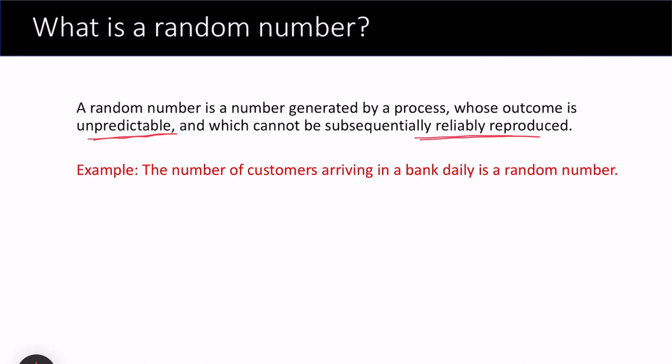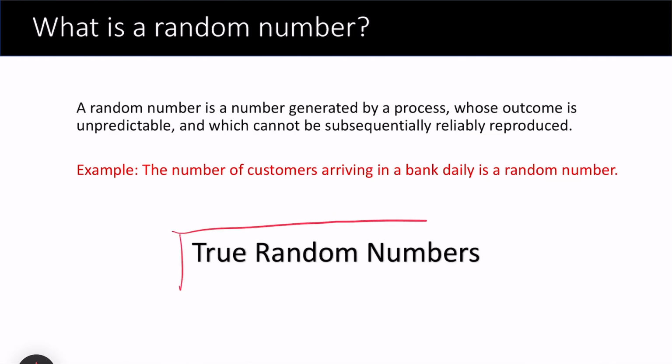For example, the number of customers arriving in a bank daily is a random number. In a practical situation, we do not know how many customers will arrive in a bank. In another example, suppose we want to understand the traffic flow on a particular road. For that, we can have a simulation on our computer, and to do that numerical computation, we require random numbers. But is the number generated through experimentation on the virtual platform, while we apply the simulation on the computer, really true or not? That's a question, because that's not a true random number.